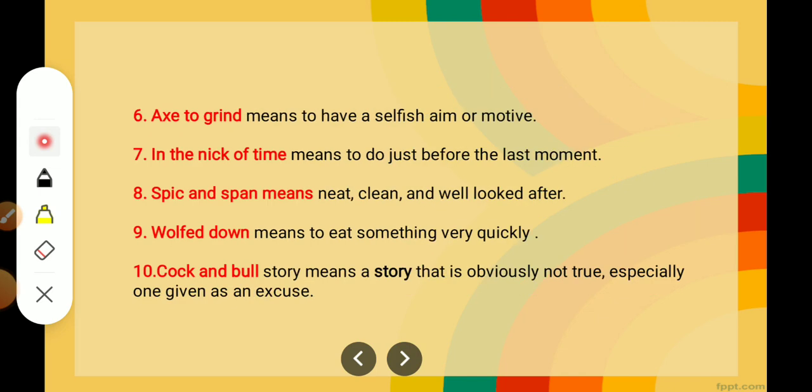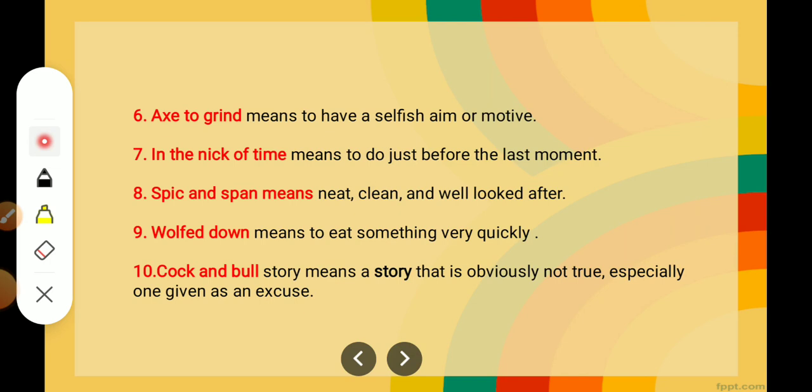Axe to grind means to have a selfish aim or motive. That means to become very clever and do anything to fulfill your aim.